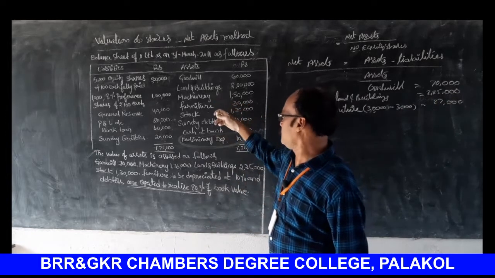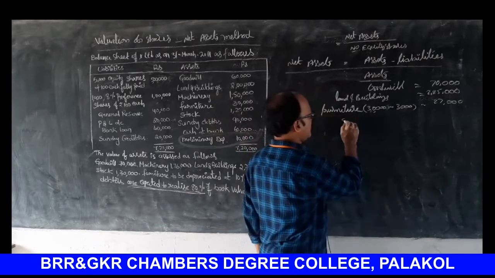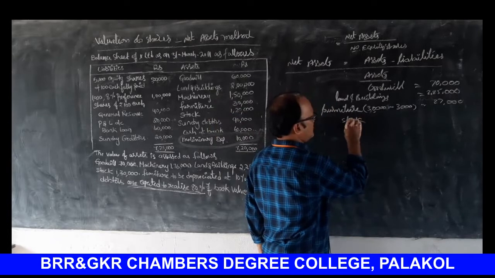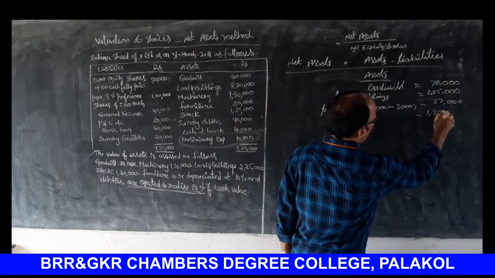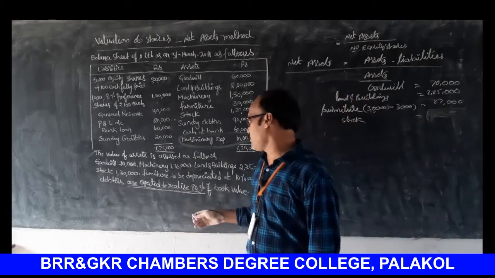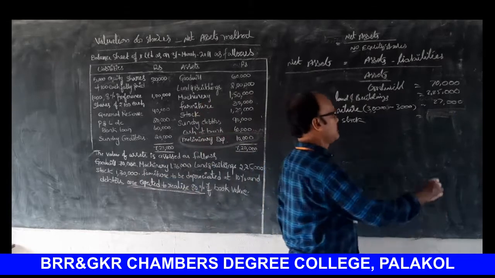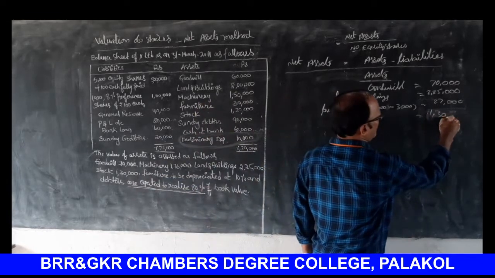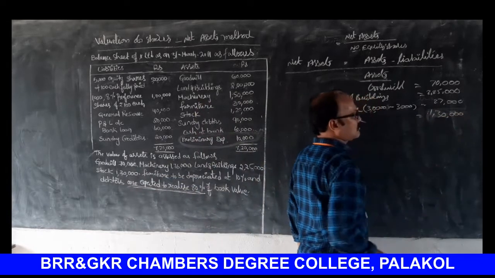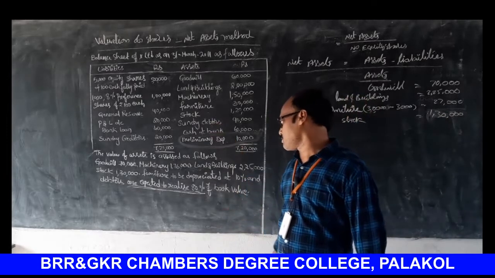Next, stock. What is the value of stock? Stock 1,20,000, revalued at 1,30,000. So stock 1,30,000. Next, debtors 90,000.